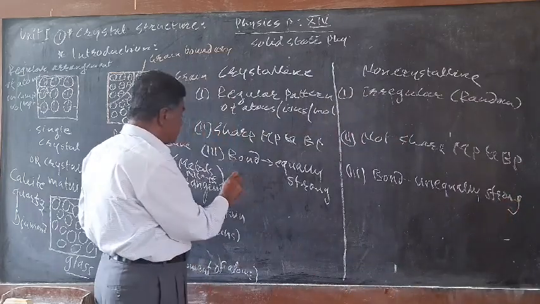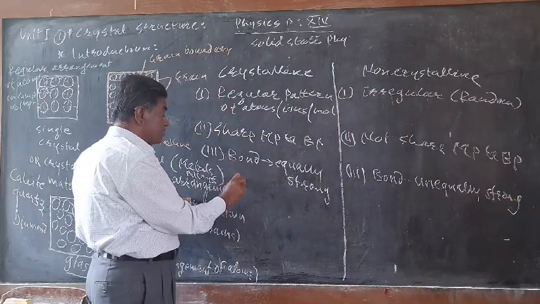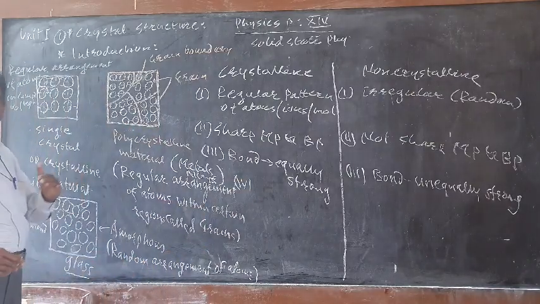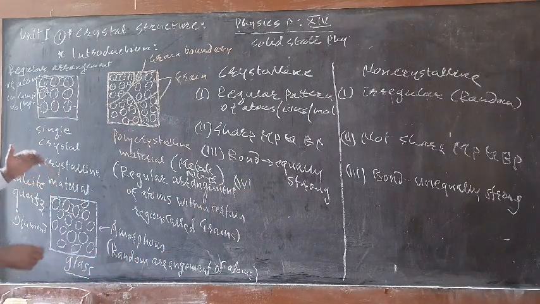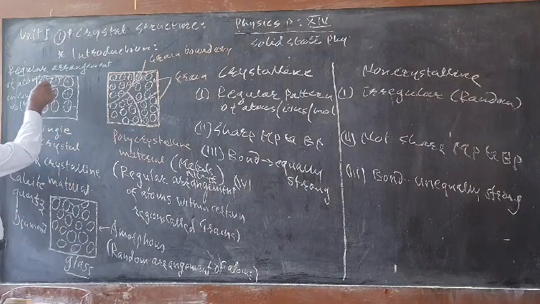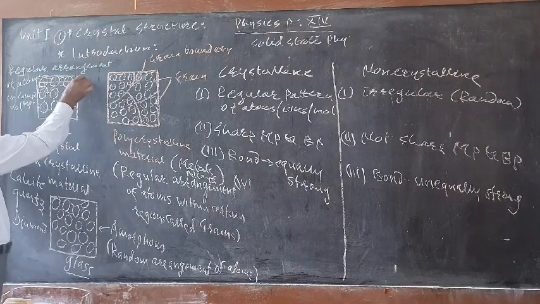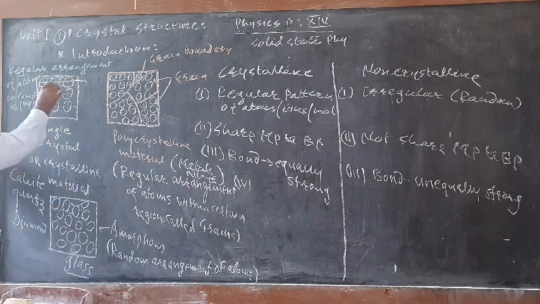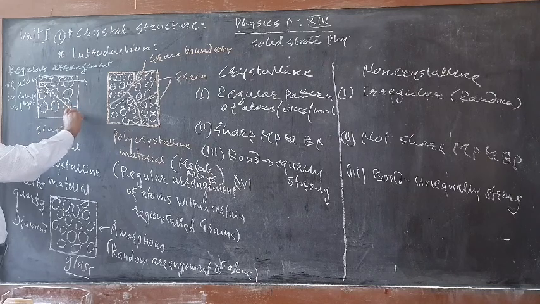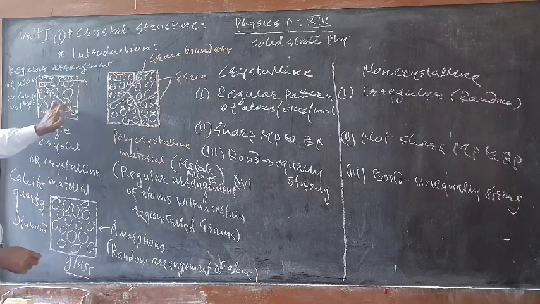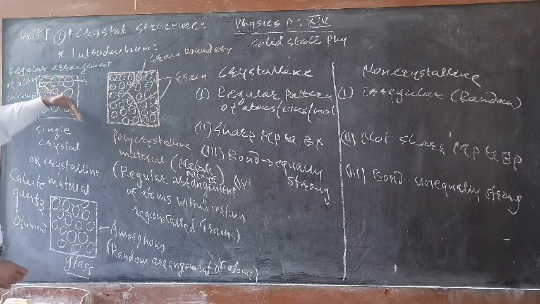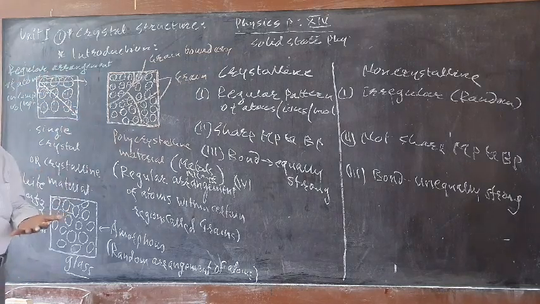Next, the fourth difference. If we measure the properties of the crystalline material along this direction, we will measure some property, and if we measure the property along another direction, the properties measured along these two directions are found to be different.